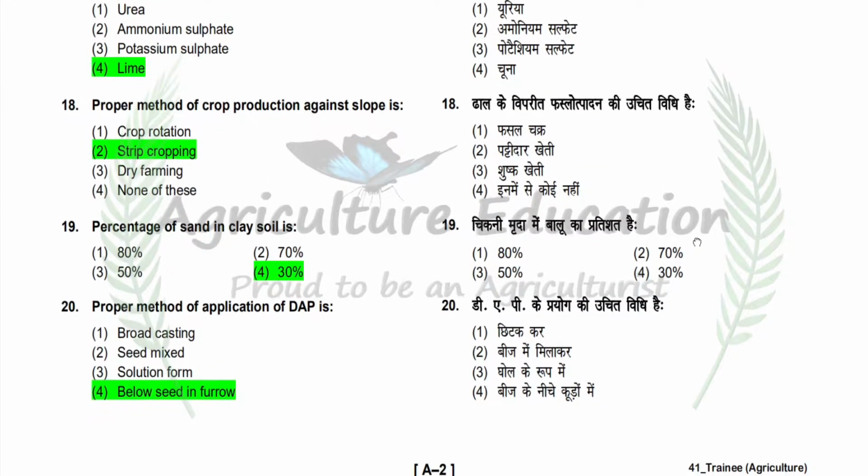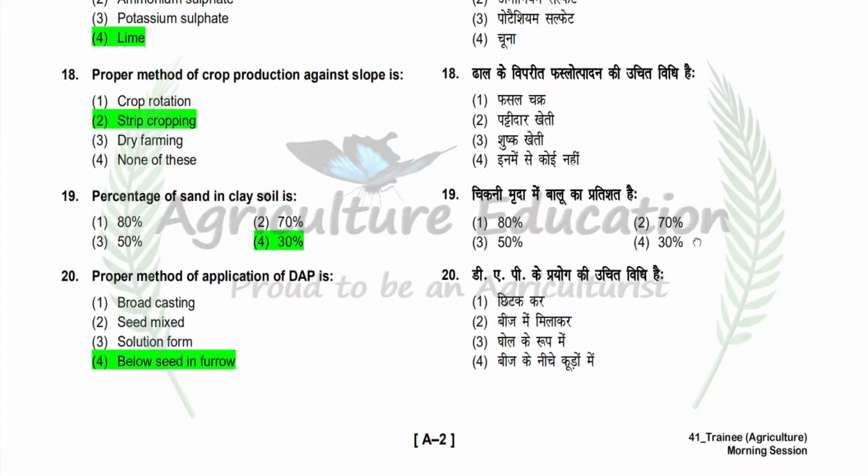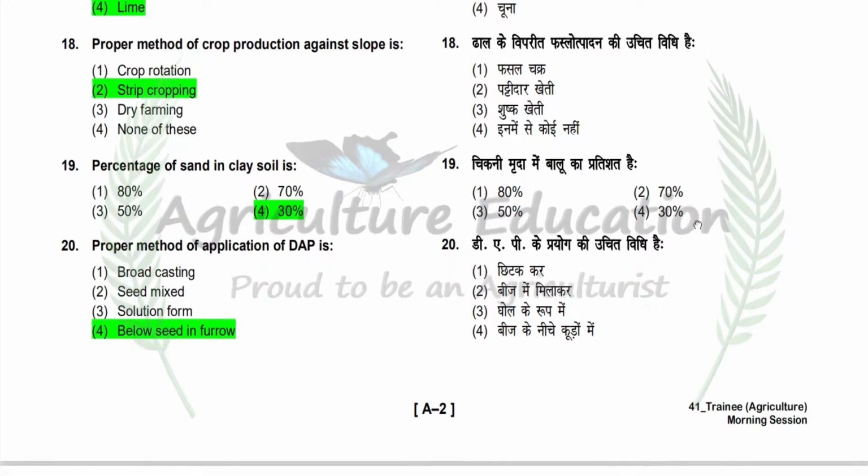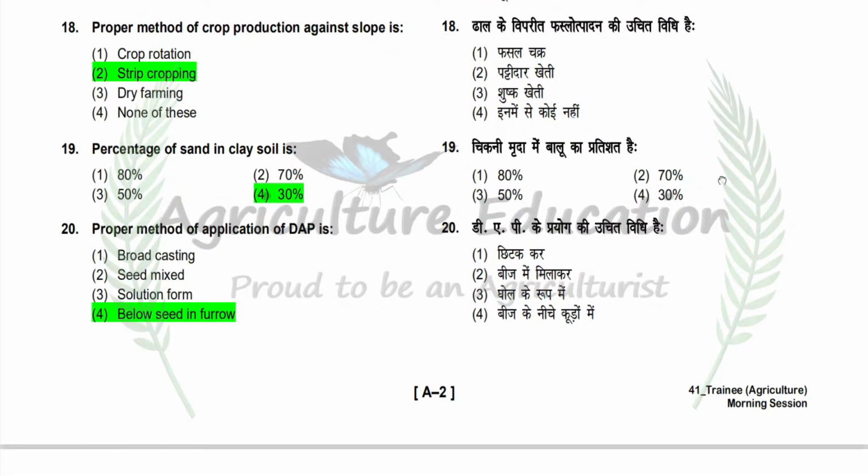Next question is proper method of crop production against slope is. Option is crop rotation, strip cropping, dry farming, none of these. So correct answer is strip cropping. Next question is percentage of sand in clay soil is. Option is 80%, 70%, 50%, 30%. So correct answer is 30%.